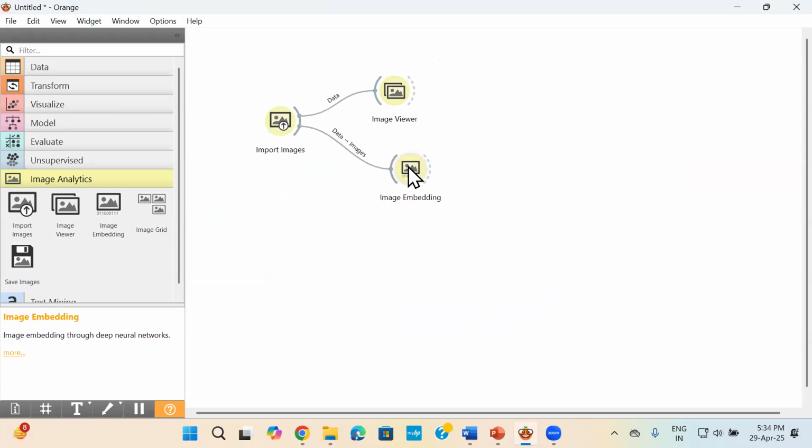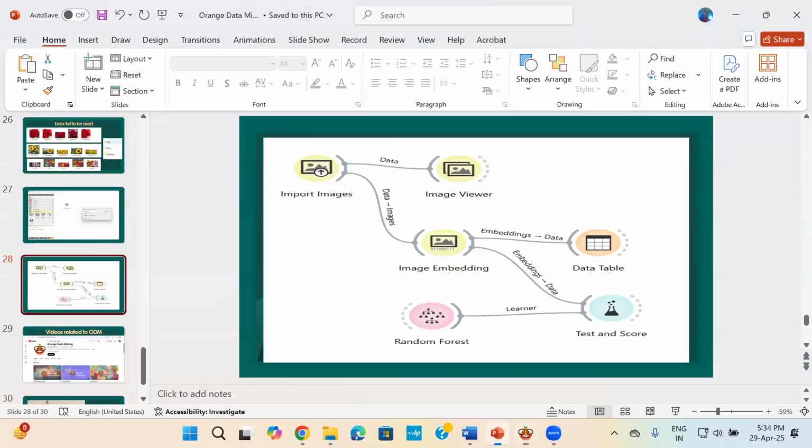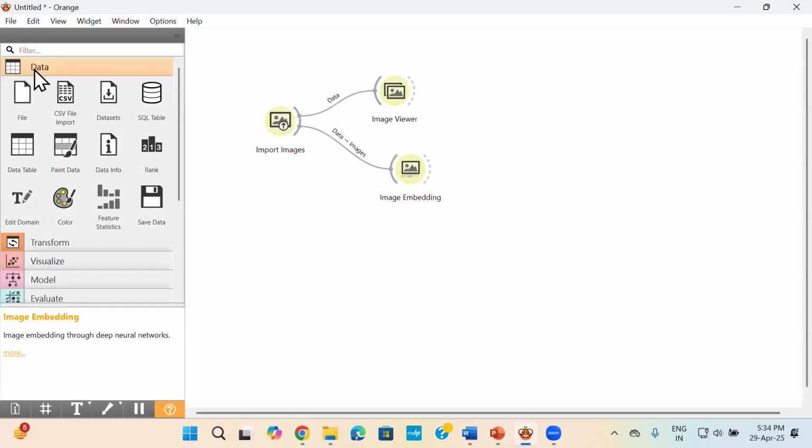And if you see, I've embedded my image here. And now what you can do is, if you want, you can show it through a data table. If you see, embeddings is now going to data. Okay, so the same thing I can do here. I can show the data in the data table.